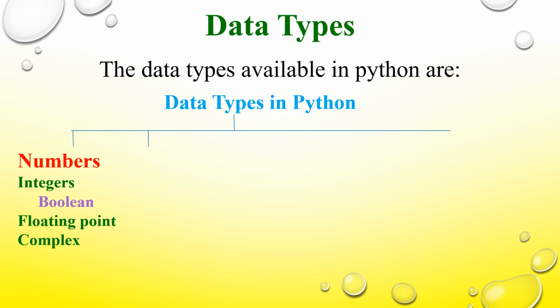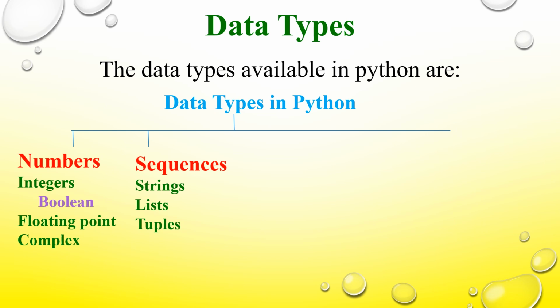The next is sequences. It can be used for storing a large number of values or a collection of values. In this one you have strings, lists and tuples. Strings can be used for storing a group of characters, alphabets, digits, or combinations of those, even special symbols. And those have to be written within single quotes or double quotation marks. The quotation marks just indicate the beginning as well as the ending of the string.